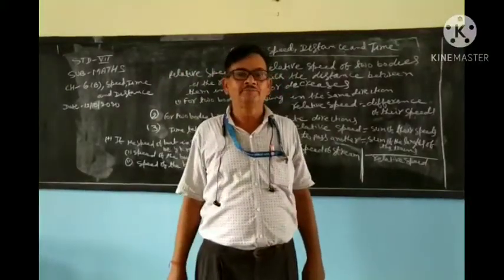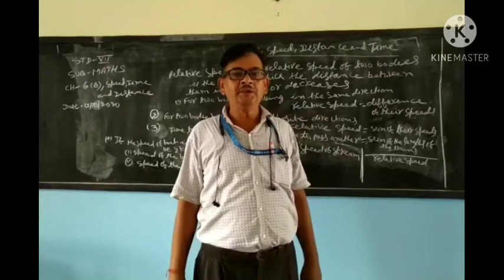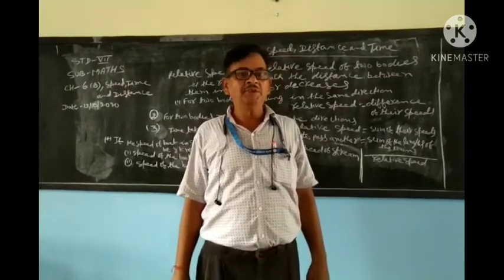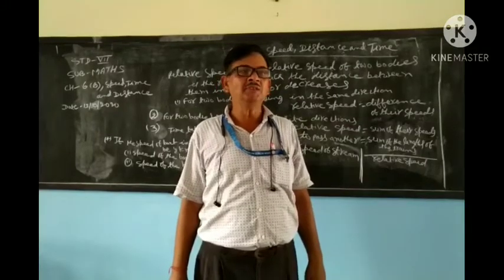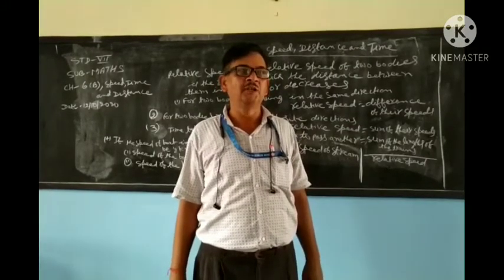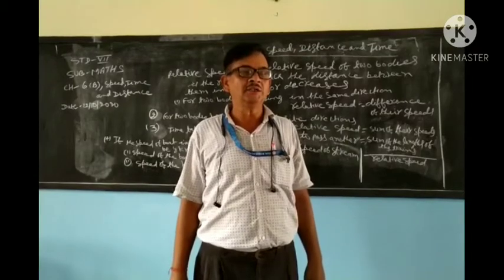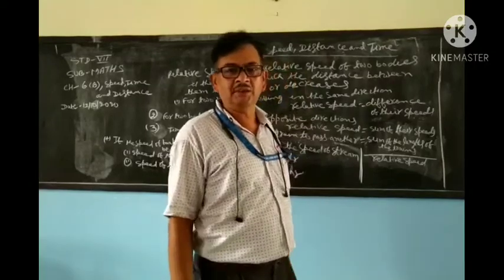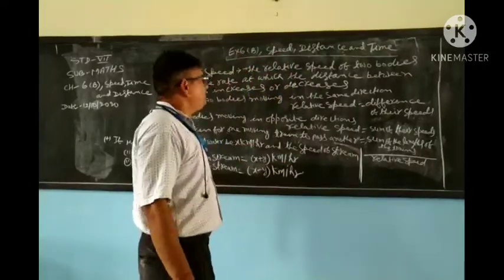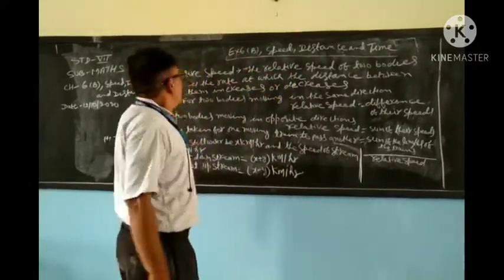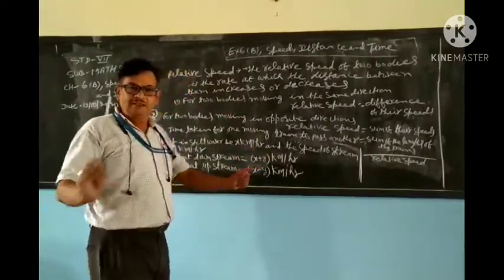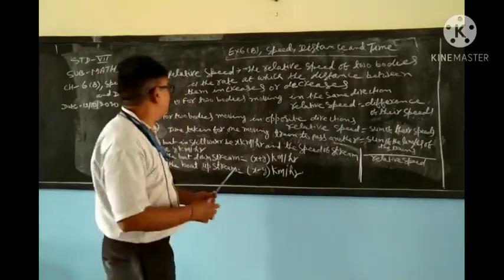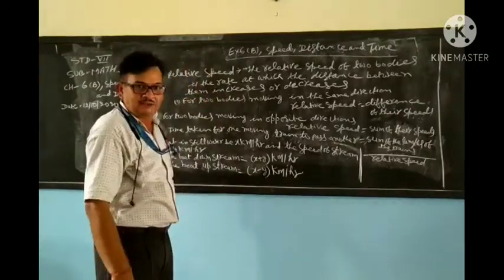See this one, speed, time and distance. I have discussed that time is equal to distance by speed, speed is equal to distance by time, and distance is equal to speed into time. Please, my dear student, what am I talking about? Relative speed. Relative means at least there must be two speeds. So what is relative speed?